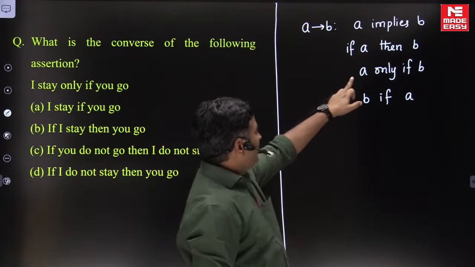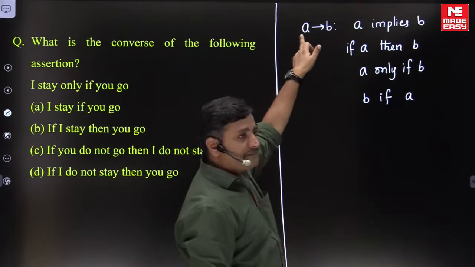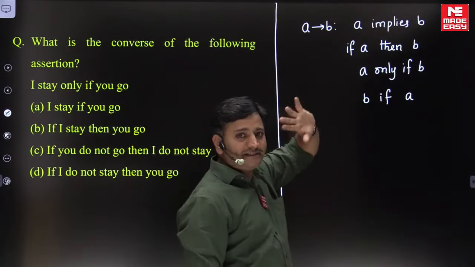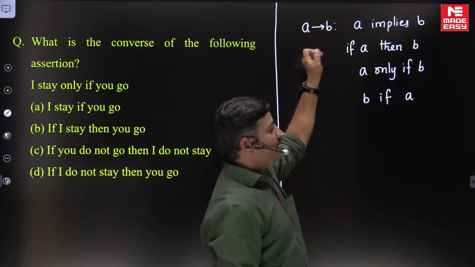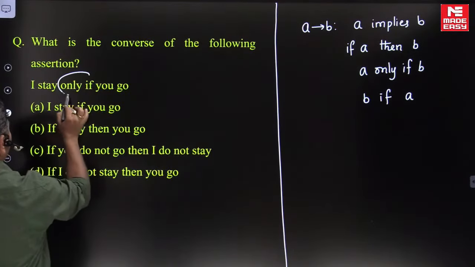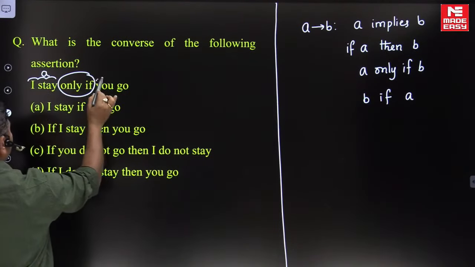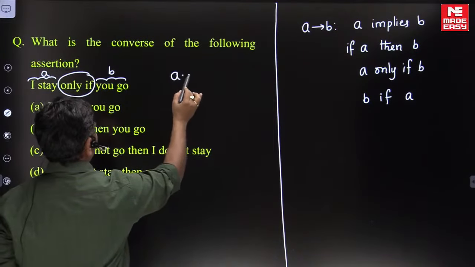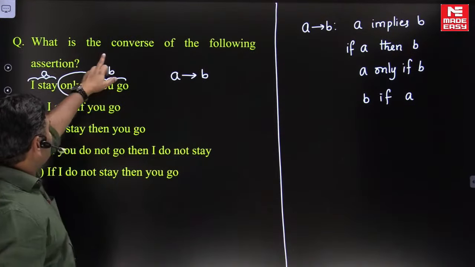See, A only if B can be written as A implies B. Please listen properly, friends. A only if B can be written as A implies B. So clearly the statement has the structure A implies B. Correct. Now what did they ask in this question?